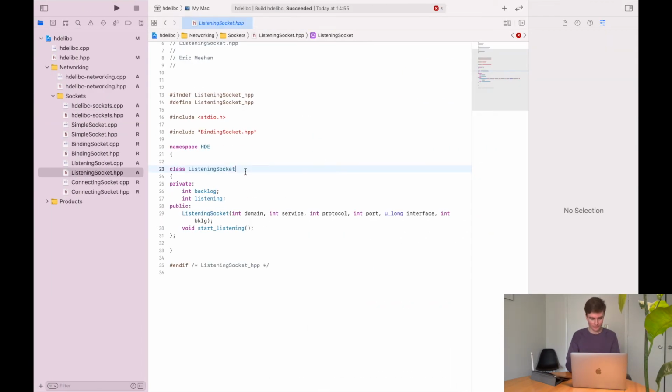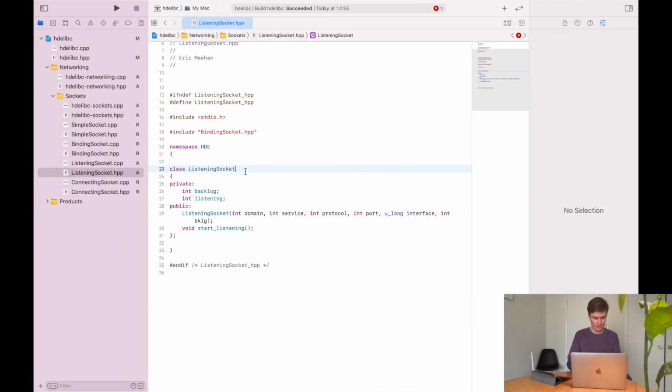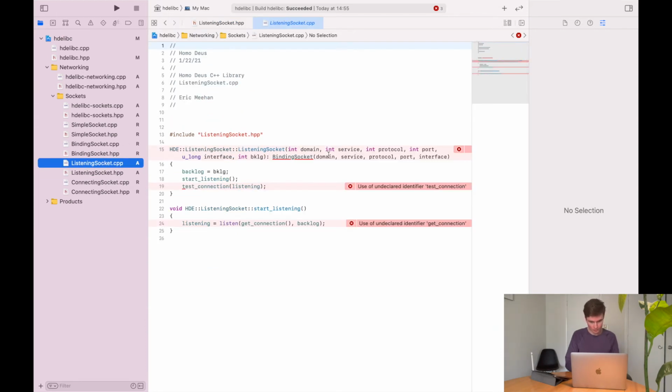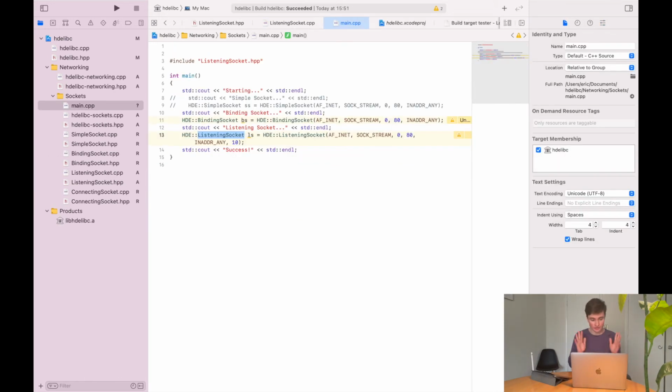Before we do that, I've gotten some of my autocorrect in here, and I've seen a few mistakes. So I need to specify public binding socket. And if we come back here, let's test that. Are we good to go? Looks like it. Okay, so in order to test this, I created a main function, and this is not going to be sticking around long. I'm just going to delete it in a moment.